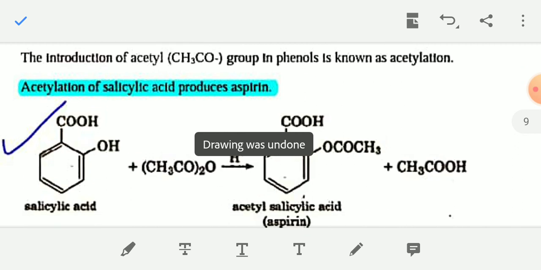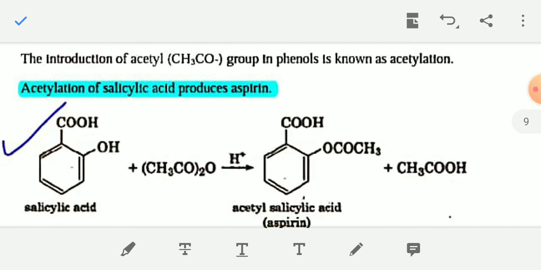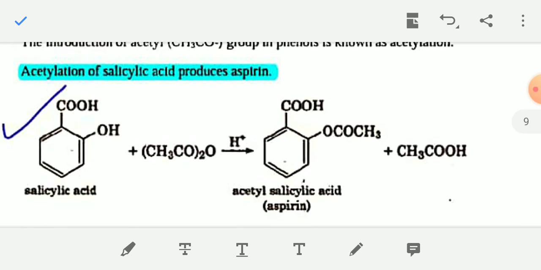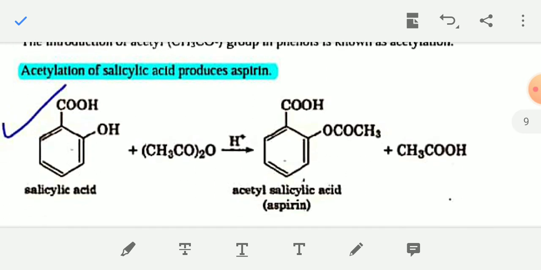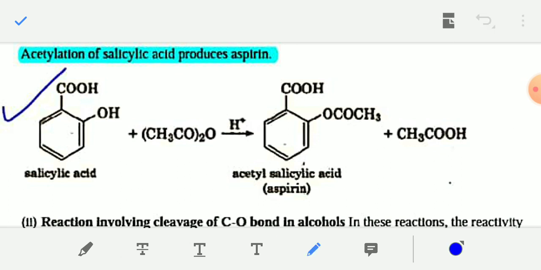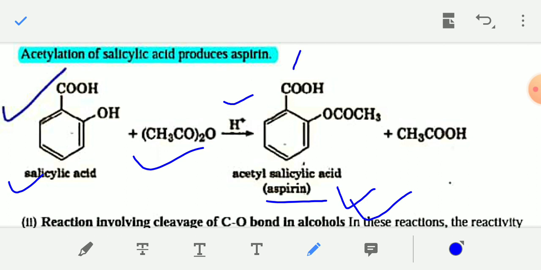Now, acetylation of salicylic acid. See, this is an esterification reaction. Salicylic acid gives acetyl salicylic acid. It is also called aspirin. Aspirin, you have to remember, is an important compound. When salicylic acid reacts with acetic anhydride, (CH3CO) whole twice O, in the presence of H plus, you will get acetyl salicylic acid. You have to remember this important reaction.